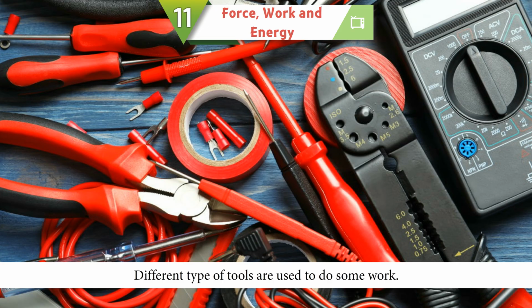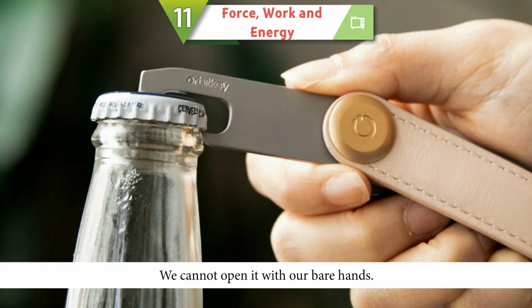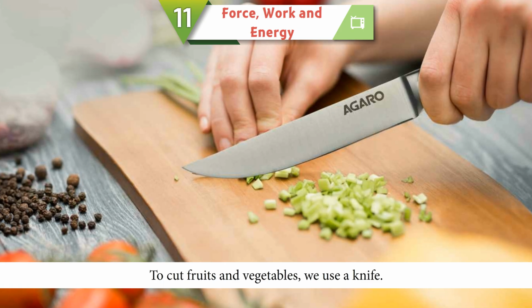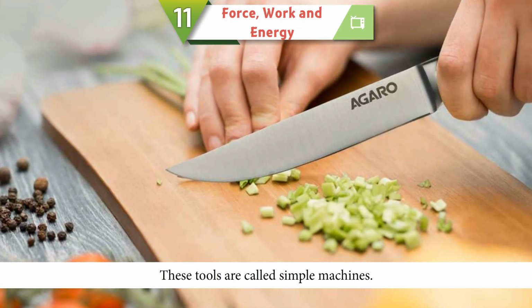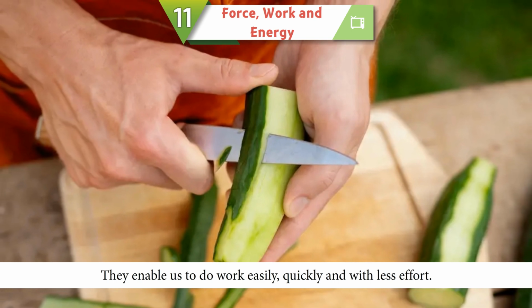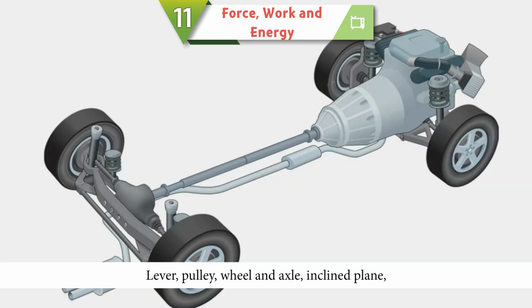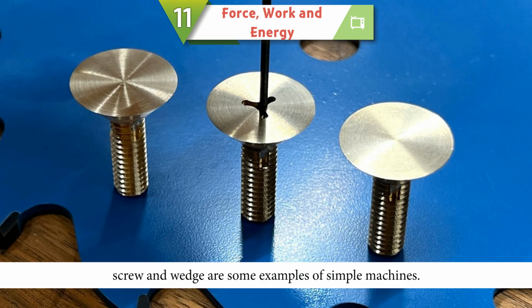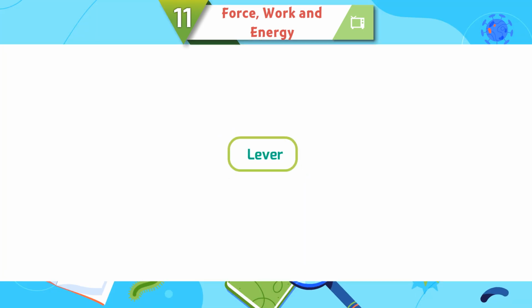Simple machines. Different types of tools are used to do some work. We use a bottle opener to open the metal cap of a soft drink bottle. We cannot open it with our bare hands. To cut fruits and vegetables, we use a knife. These tools are called simple machines. They enable us to work easily, quickly, and with less effort. Lever, pulley, wheel and axle, inclined plane, screw, and wedge are some examples of simple machines.